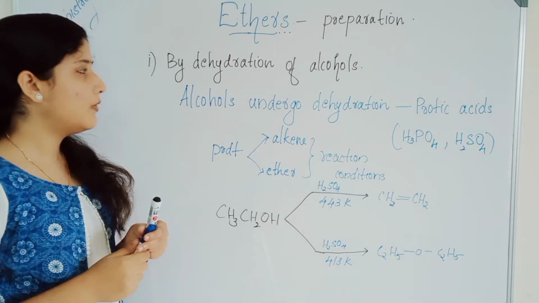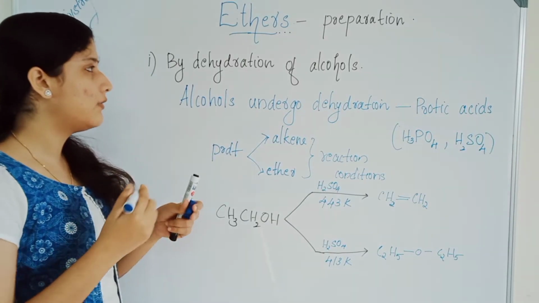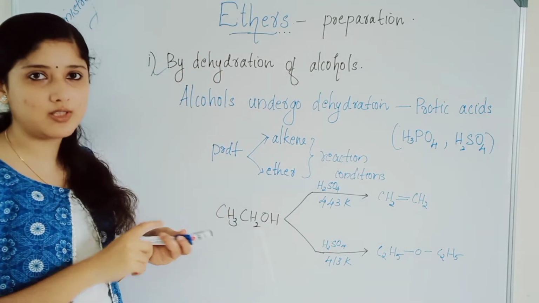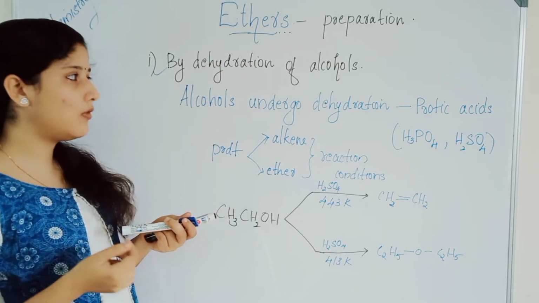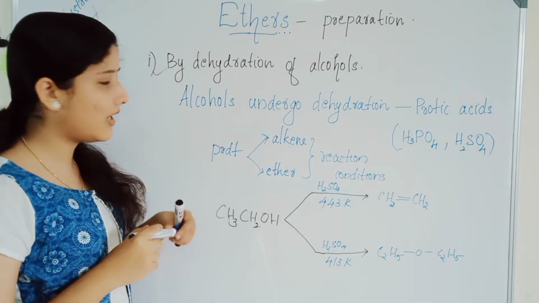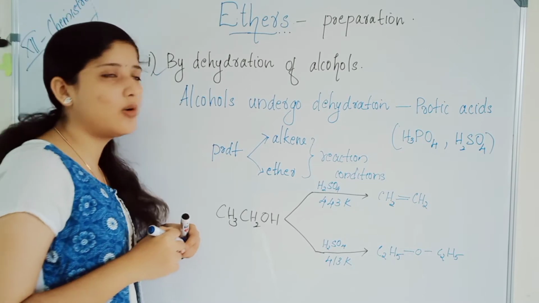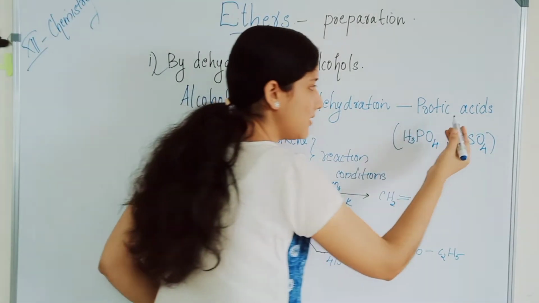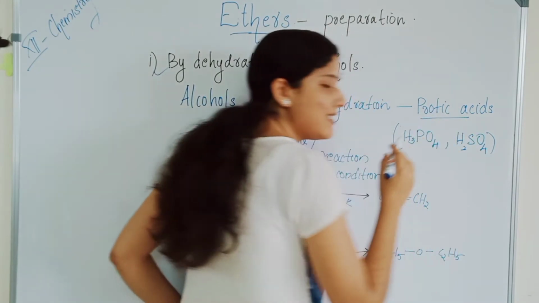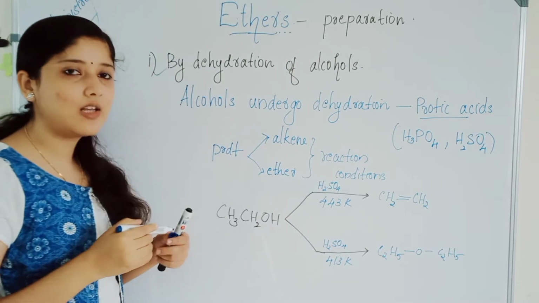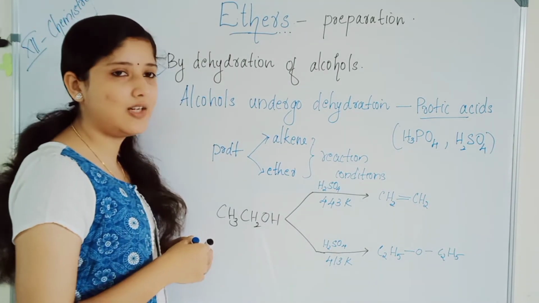So, first, the preparation of ethers. The first method we are going to study is by dehydration of alcohols. Dehydration, that is removal of water, isn't it? By dehydration of alcohols, how does the reaction happen? Alcohols undergo dehydration in the presence of protic acids. Protic acids means acids containing H+. In the presence of protic acids, alcohols undergo dehydration.